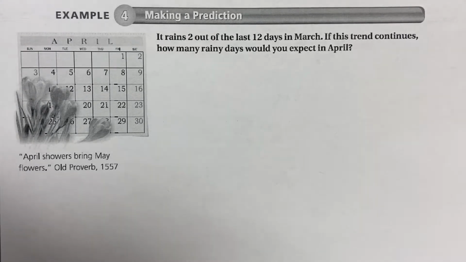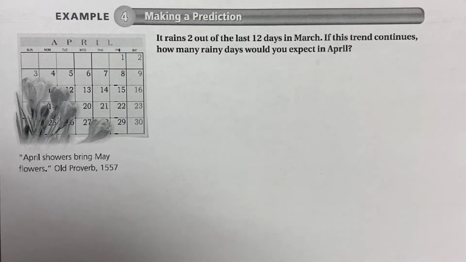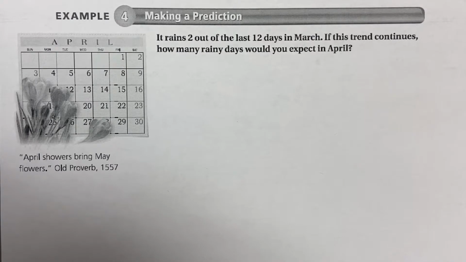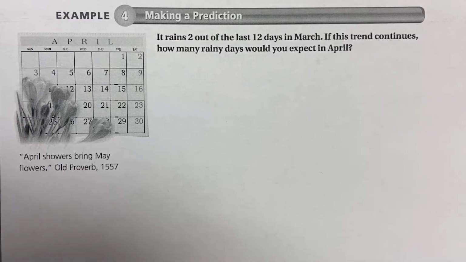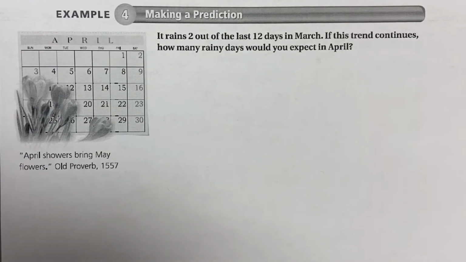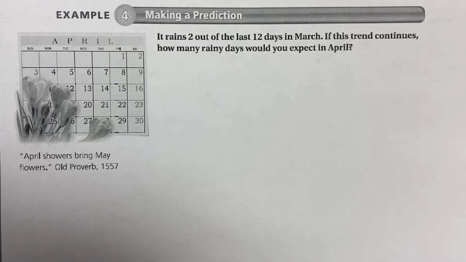Today we're talking about making a prediction. So we're going to take this idea of how many times something has happened to be able to predict what is possibly going to happen. This is the idea of trying to move from experimental probability, which is recording something that did happen and seeing how many times it happened, what's the ratio in percentage and things like that, and then saying based off of that, what can we expect to happen in the future?